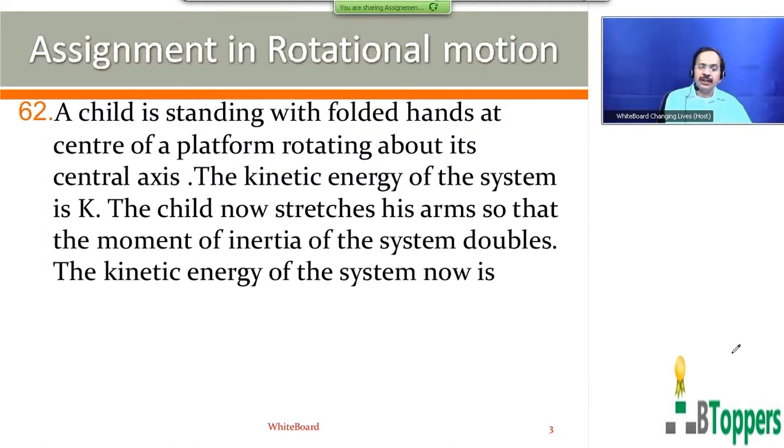So the external forces which act on the child are the gravitational force mg, and the second force is the normal reaction force by the platform. Both these forces act in the vertical direction, parallel to the vertical axis passing through the center of the platform. And the child is standing near the center of the platform. That means the line of action of the weight mg of the child, and also the line of action of the normal reaction force on the child,